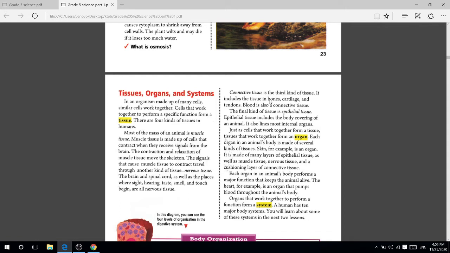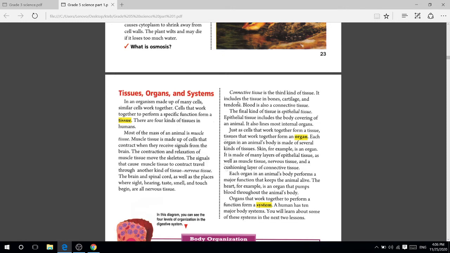Our bones, or skeleton, are connective tissue. Cartilage is also connective tissue, and tendons between two joints are also connective tissue. And be careful: the blood inside our body, and in animals, is also connective tissue. Blood is also connective tissue.